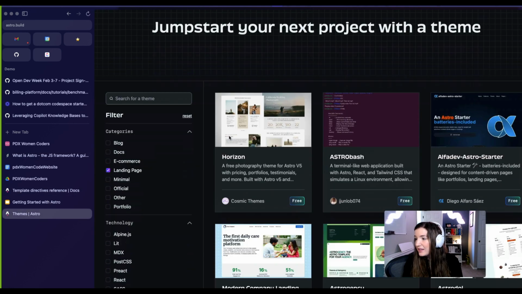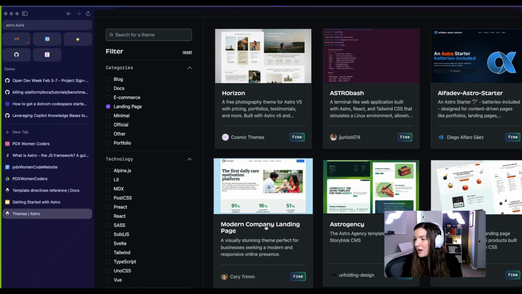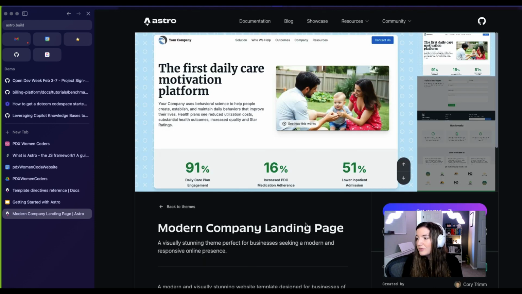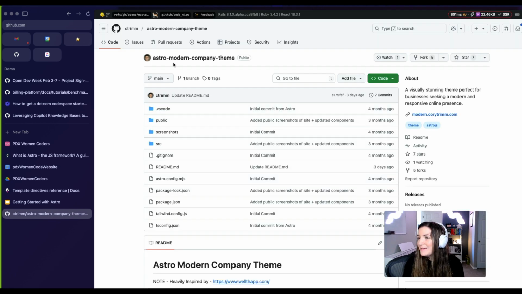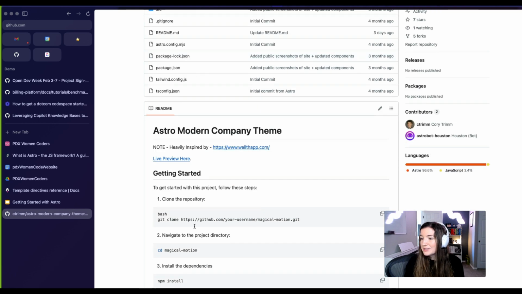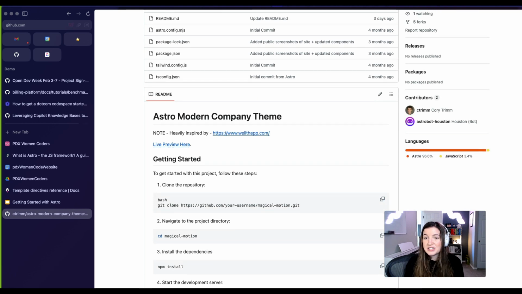So I was just going to pick, let's see here. Let's pick this modern company landing page. I don't know Corey Trim. I hope he's cool with me using this. So we're just going to get started. Most of these, some of them link to websites where you can go download just a bundle of code, but a lot of them just link to GitHub. So that's where I'm getting it from. And we're going to just get started with this.